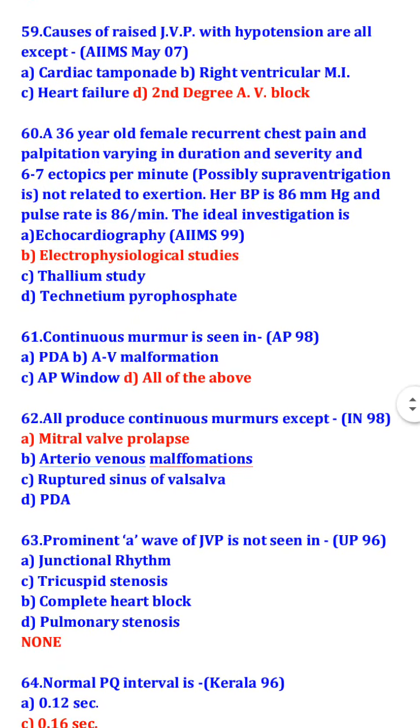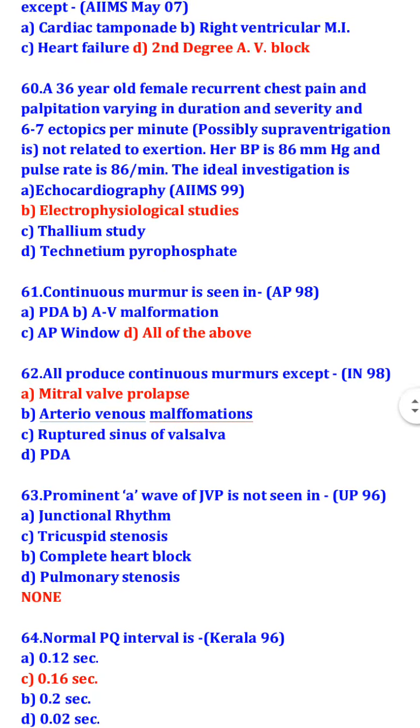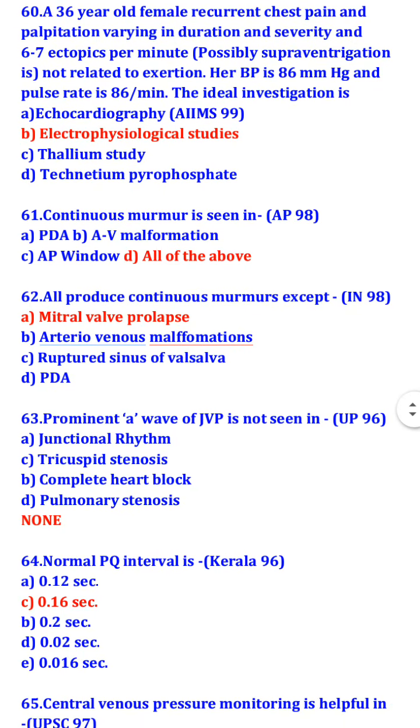Continuous murmur is seen in patent ductus arteriosus, arteriovenous malformation, and AP window. All produce continuous murmur except mitral valve prolapse. So, what causes continuous murmur? Arteriovenous malformation, ruptured sinus of Valsalva, and patent ductus arteriosus.